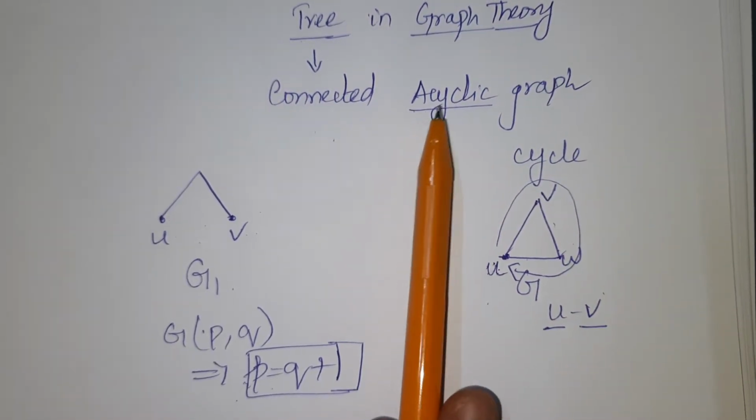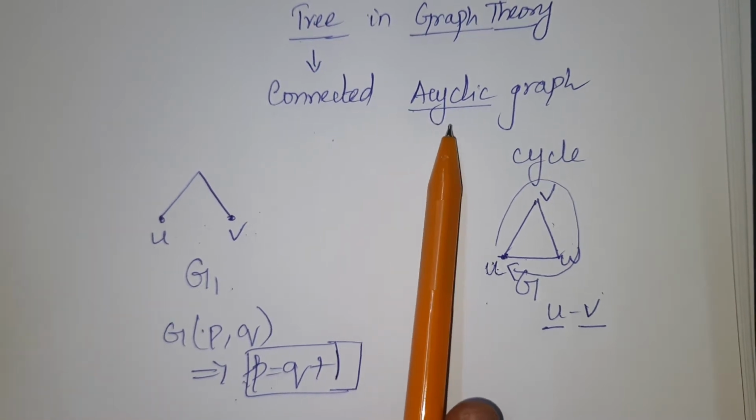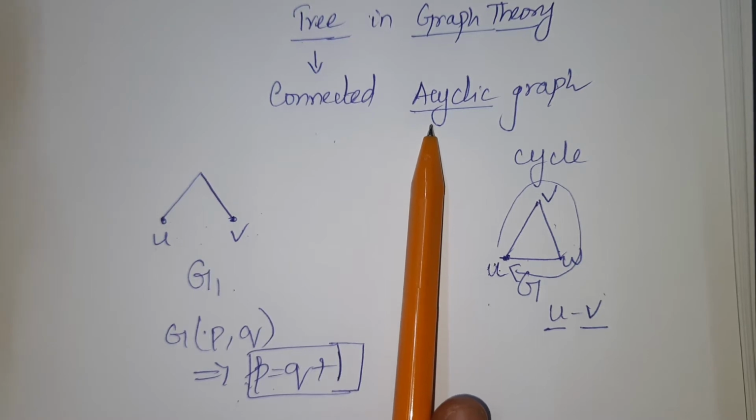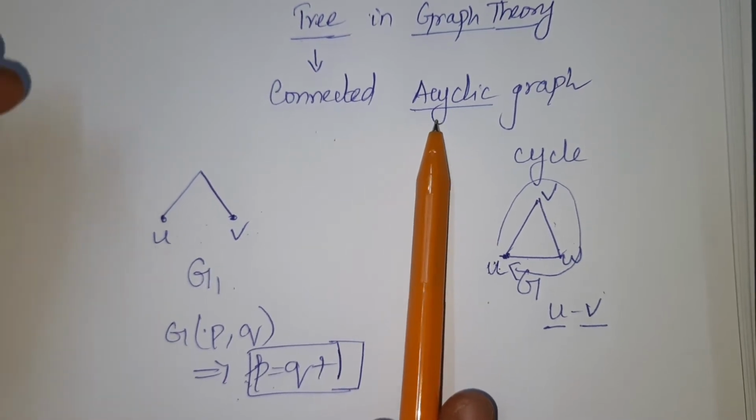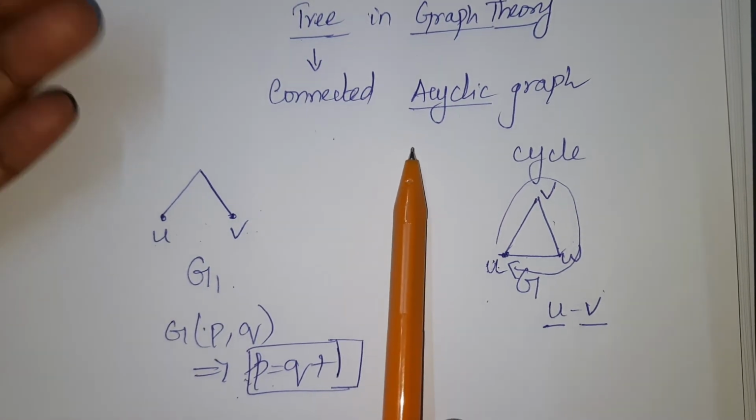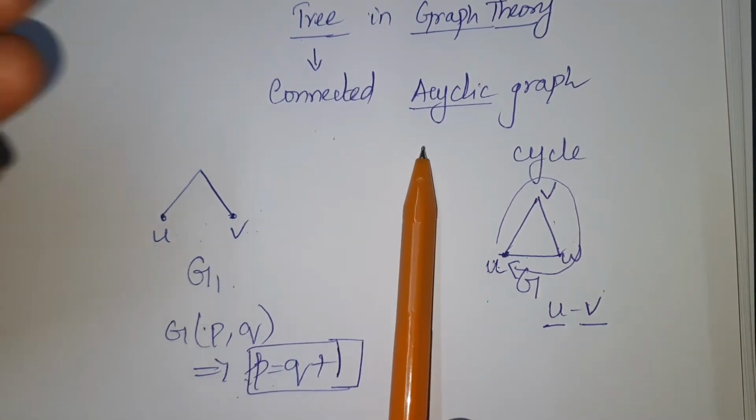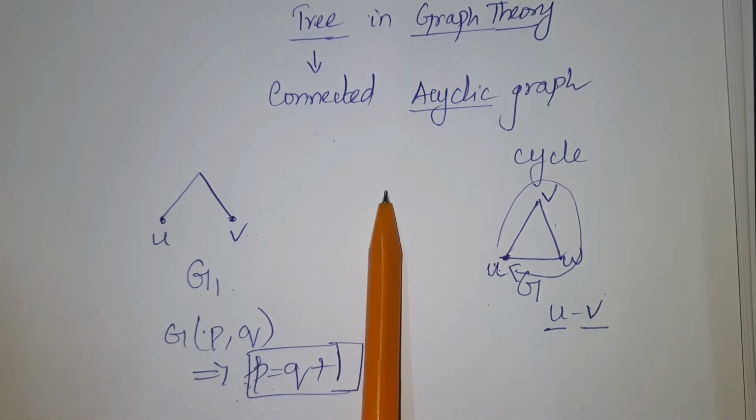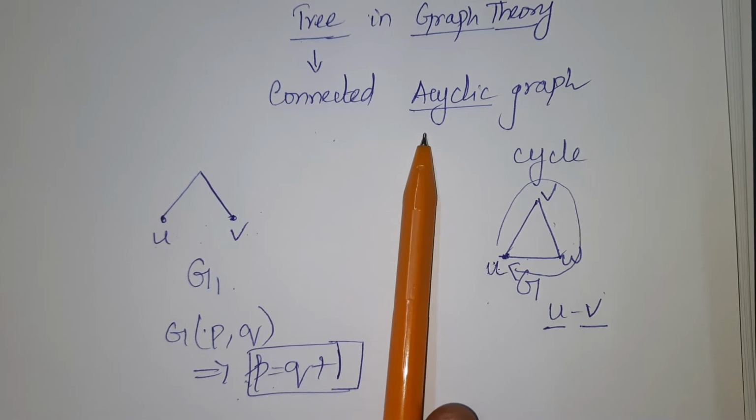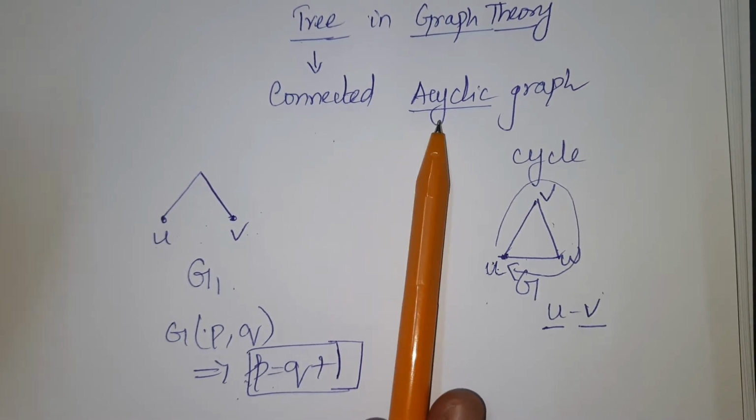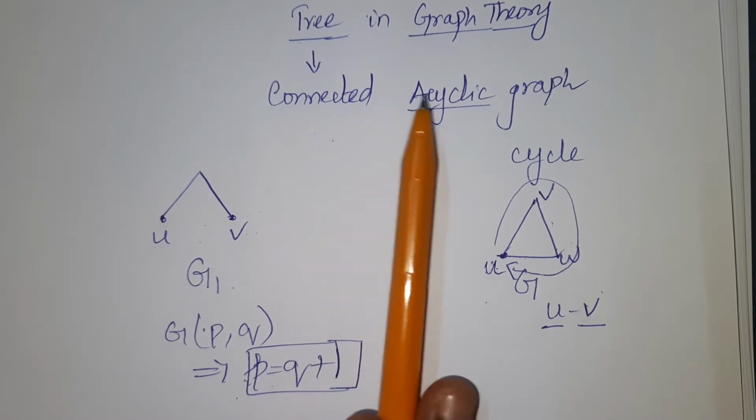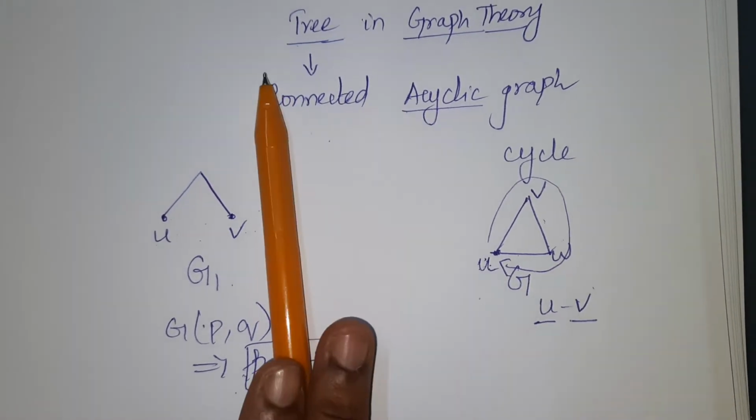That means the graph does not have a cycle in it, which means we will not be in a position where, wherever we start, we come back to the same point. Whichever vertex we start with, we may not be able to come back to the same point. That is an acyclic graph. So a graph which is connected and acyclic is called a tree.